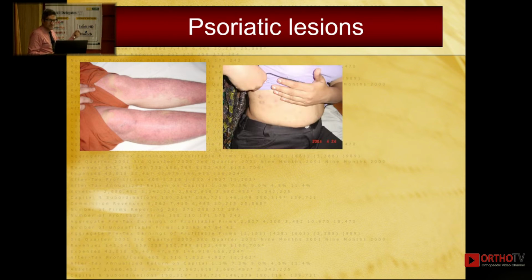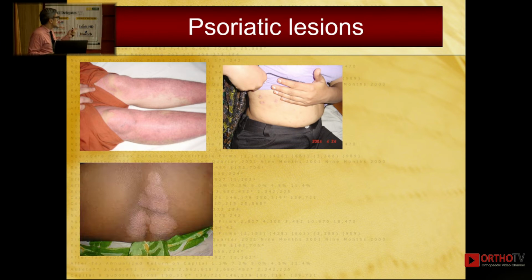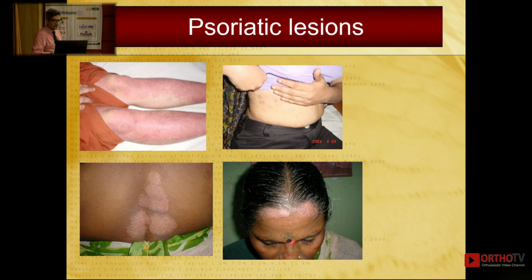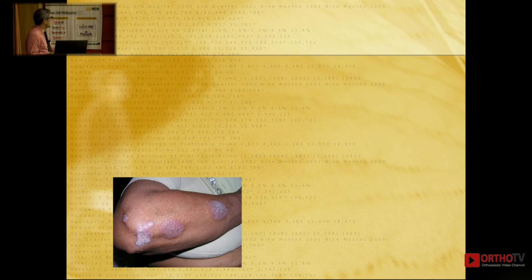Psoriatic lesions, whenever you see DIP. So many times what happens in our patients is, this is still a social taboo, so patients don't tell us. Even for us, unless we ask, patients are not going to tell, so ask them and specifically look for these areas. Some of the hidden areas at times which the patient also does not know.